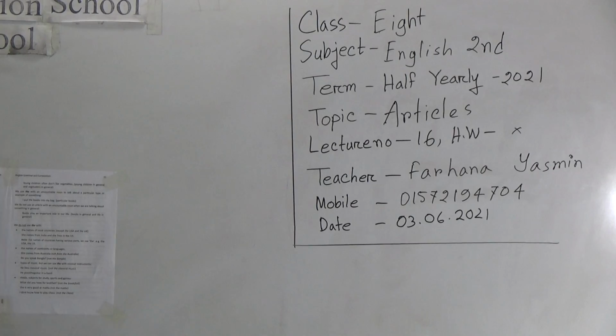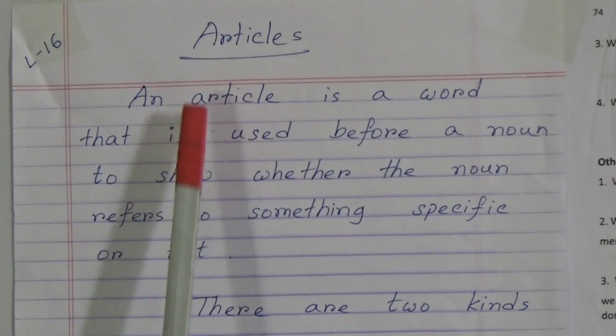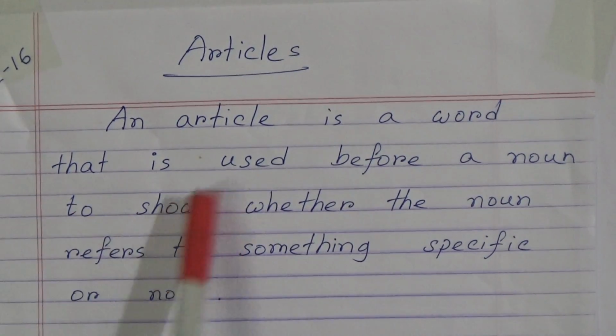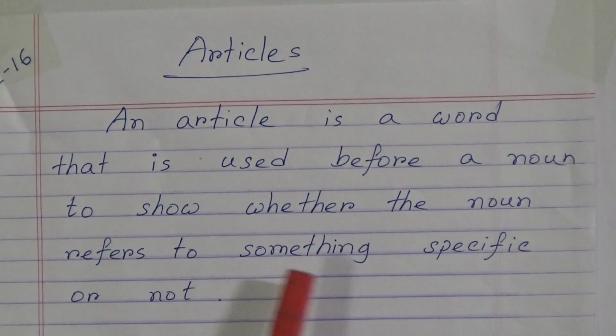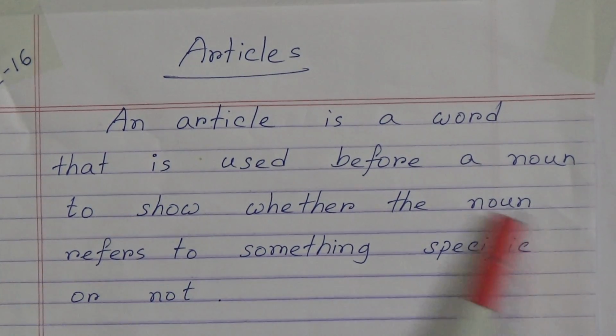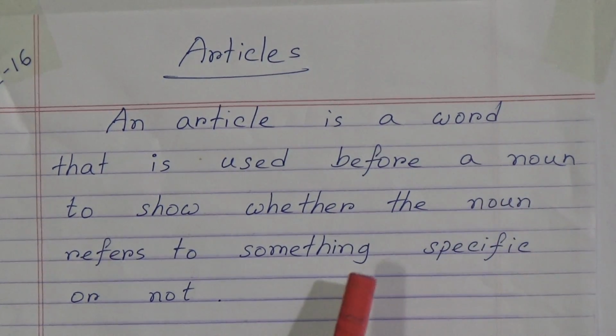Okay dear students, look here, we have practiced articles in live class already. So today we will have another discussion on it. Our today's topic is articles. So what is an article? An article is a word that is used before a noun to show whether the noun refers to something specific or not. So an article decides the specificity of a word and it's usually a noun. An article shows the specificity of a noun.